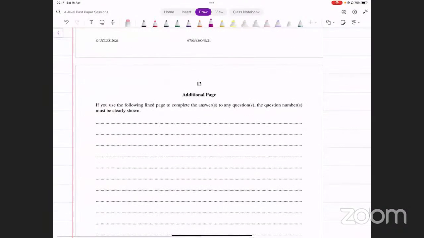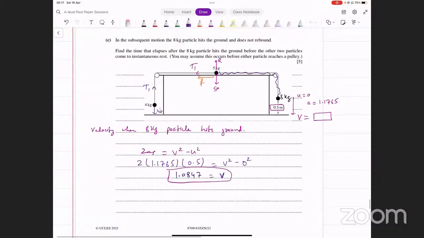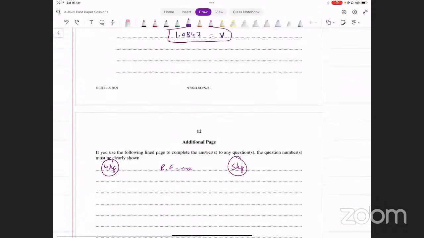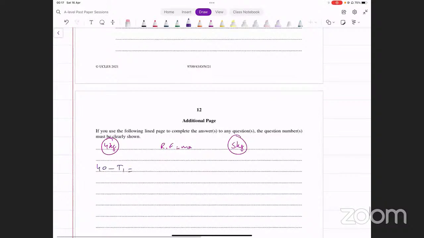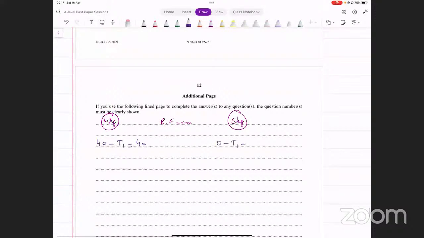ठीक है? So once the 5 kg particle has hit the ground, उसके बाद क्या है हमारे पास, हम दोनों देखते हैं. एक 4 kg वाला particle था, उसके ऊपर लगा देते हैं, और 5 kg वाले के ऊपर लगा देते हैं. We apply resultant force equals mass into acceleration in both of them separately. 4 kg वाले के ऊपर 40 is the forward force, T1 is the backward force. So we said 40 minus T1 equals 4 into A. For the other particle, there's no forward force. The backward forces are T1 and F. So we say 0 minus T1 minus F equals 5 into A.